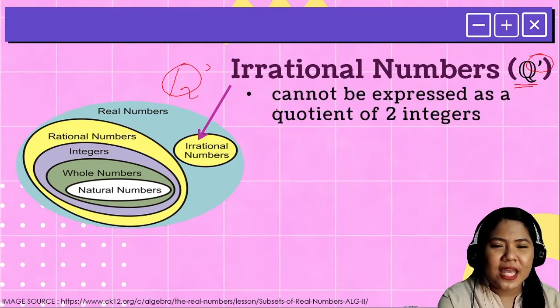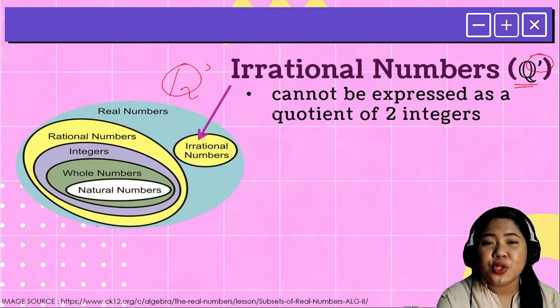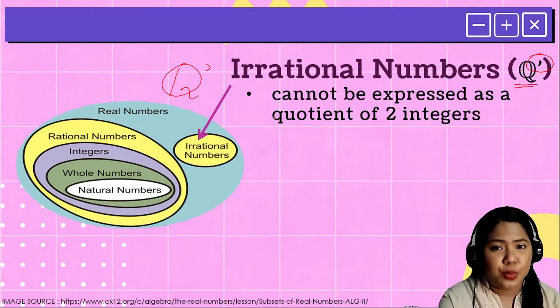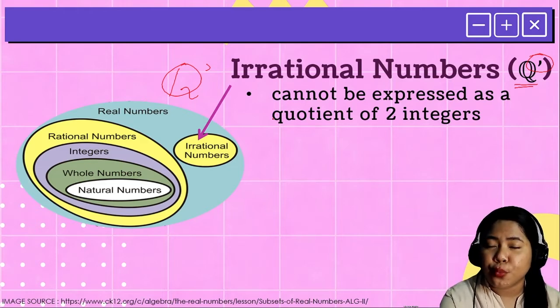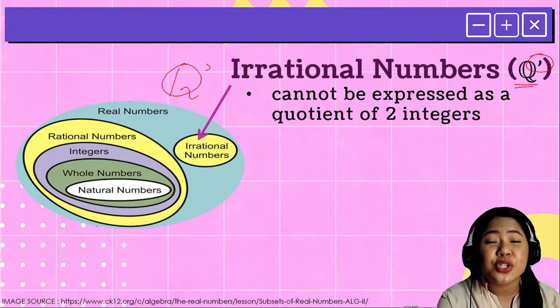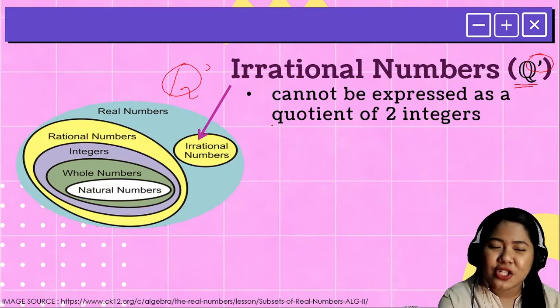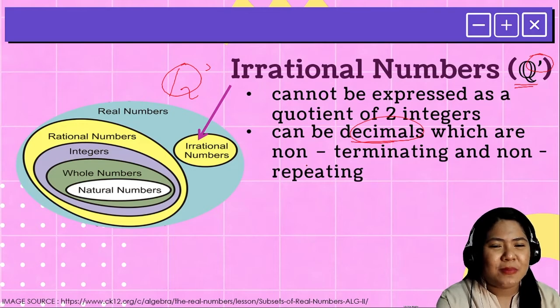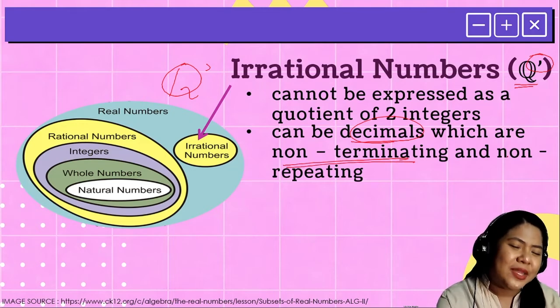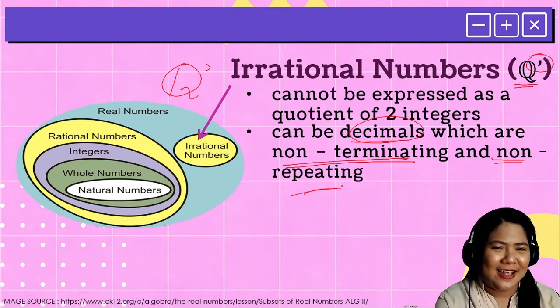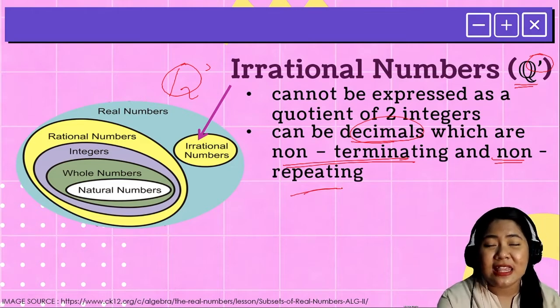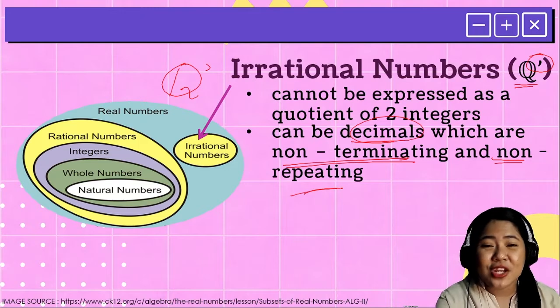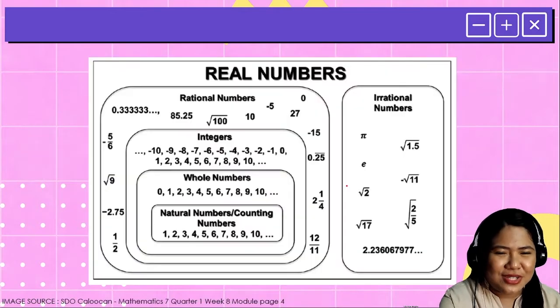Okay? So, meaning, an irrational number are those which cannot be expressed as a ratio of two integers. Hindi mo siya pwedeng isulat as a fraction. But, it can be in decimal form, but make sure that those decimals should be non-terminating and non-repeating. Okay? Non-terminating and non-repeating. So, dear students, those are the family of real numbers.